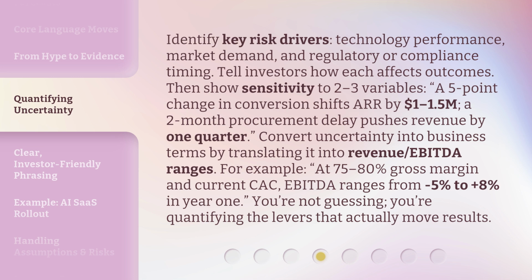Convert uncertainty into business terms by translating it into revenue/EBITDA ranges. For example, at 75 to 80% gross margin and current CAC, EBITDA ranges from -5% to +8% in year 1. You're not guessing, you're quantifying the levers that actually move results.